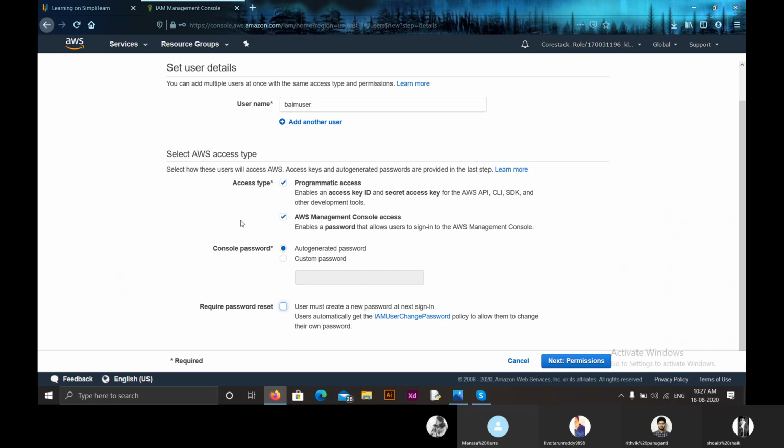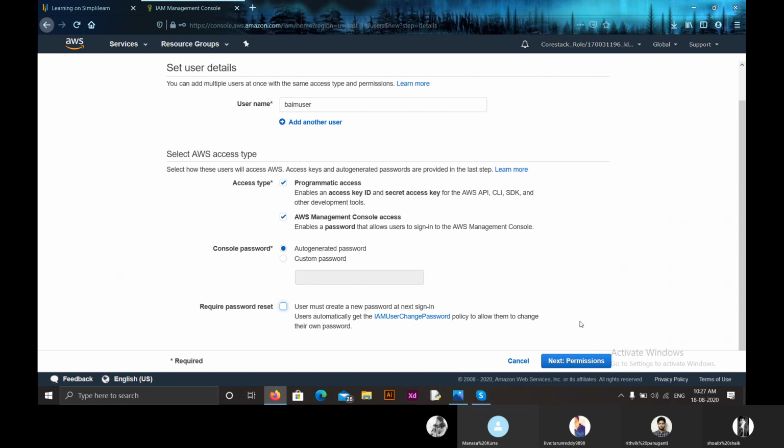The second one is AWS Management Console access, where we enable a password that allows users to sign in to the Amazon Management Console. We selected both, and moving on to console password, we selected the auto-generated password. We can also give a custom password, and here we can select whether users have to create their password while signing in or not.